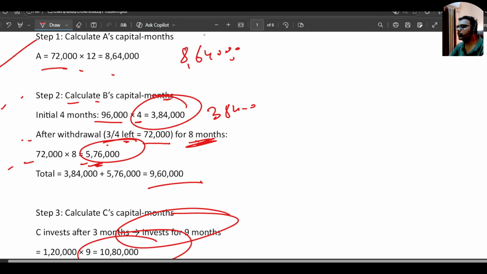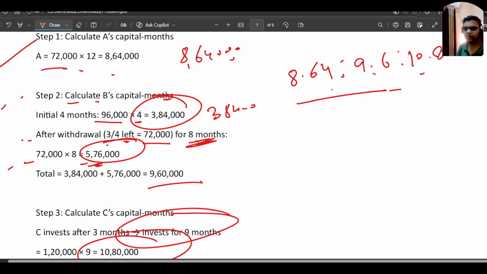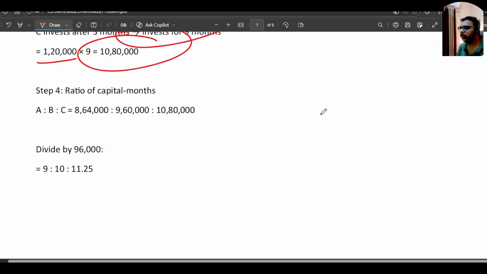So if you see here, A is investing 8.64 lakhs, B is investing 9.6 lakhs, and C is investing 10.80 lakhs. So this is the ratio: 8.64, 9.6, and 10.8. We can minimize this ratio between A, B, and C.